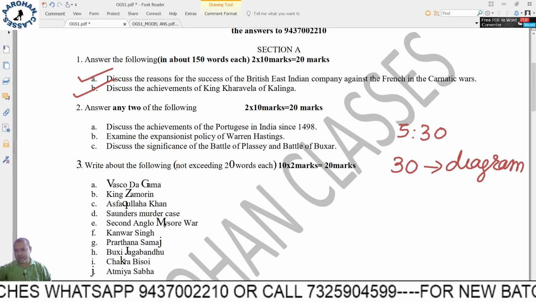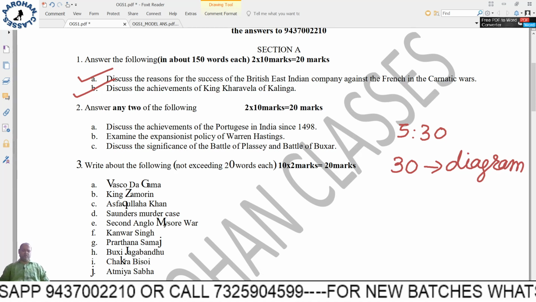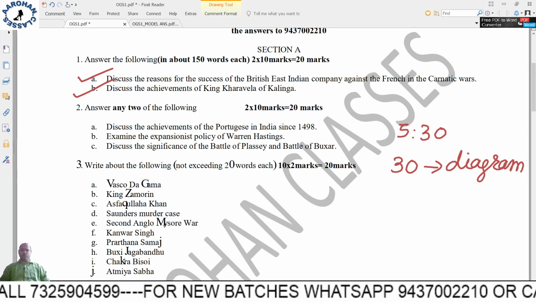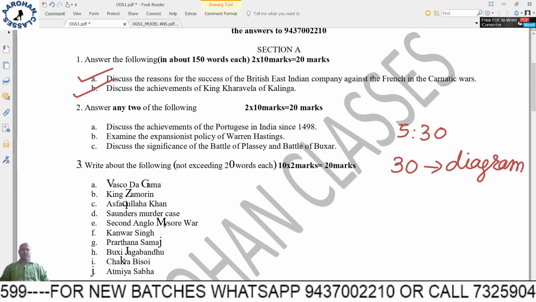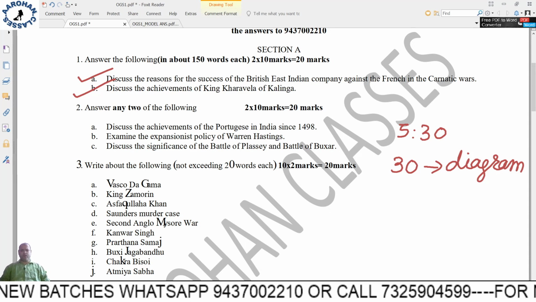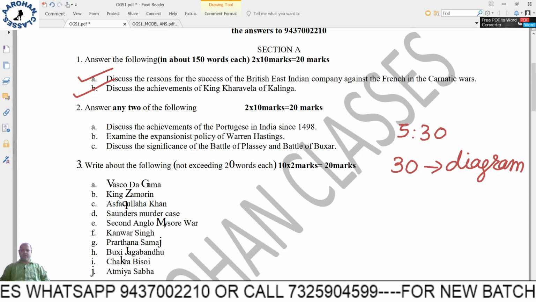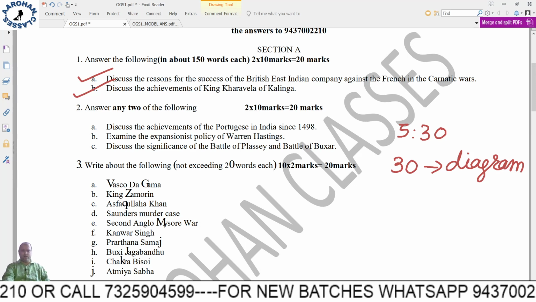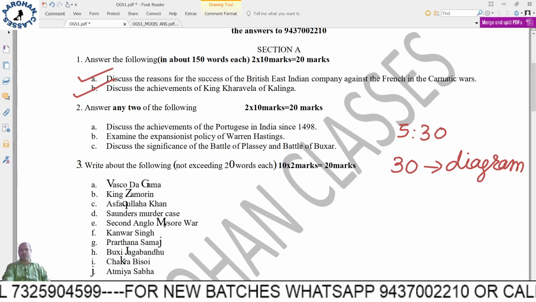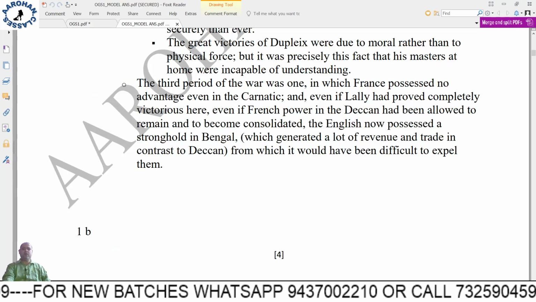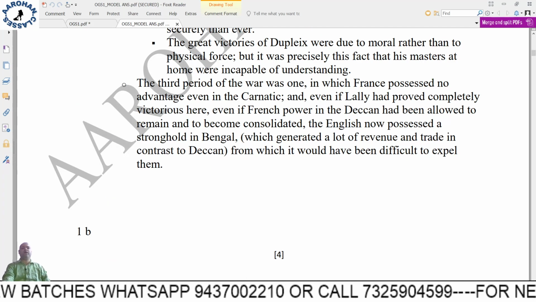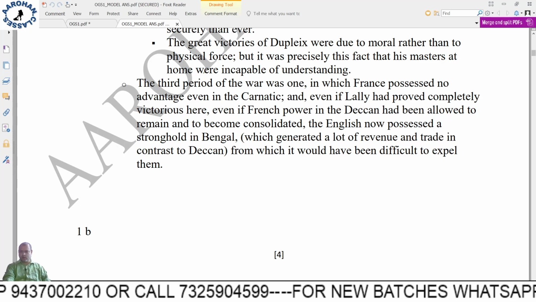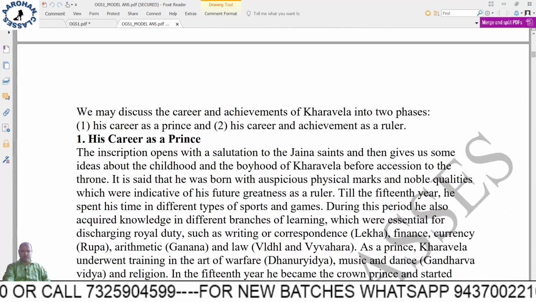If you can give a diagram for all the questions, it's quite good, but if you do not have time, at least for international relations questions, geography questions, questions where diagrams are needed. For example, in the case of Kharavela, you can have a map showing the extent of Kharavela's empire. It is going to give you 1 or 2 additional marks. If you do that in every question, 20-30 marks more you can expect. Kharavela's achievements, a very important question.